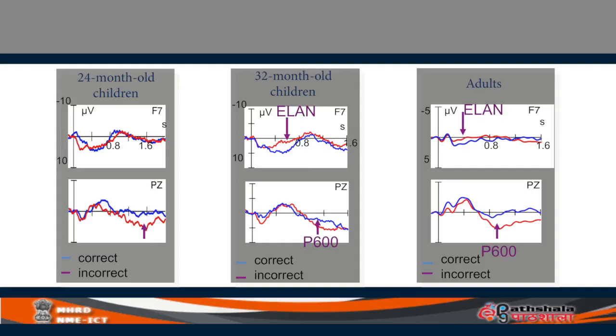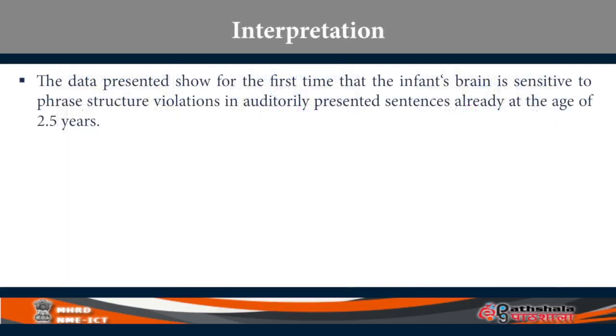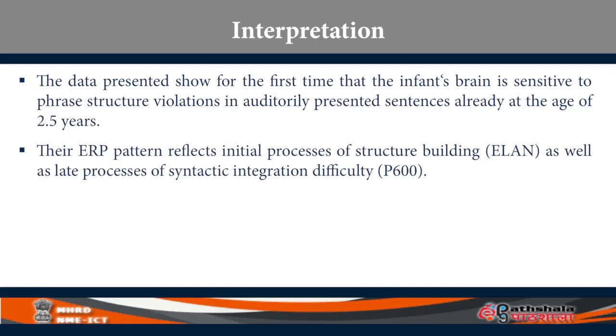You study this carefully, and what the researchers are saying is that the infant's brain is also sensitive to phrase structure violations in auditorily presented sentences at a very early age of 2.5 years. Their ERP pattern reflects the initial process of structure building, that is, it throws up ELAN initially, as well as late processes of syntactic integration difficulties.